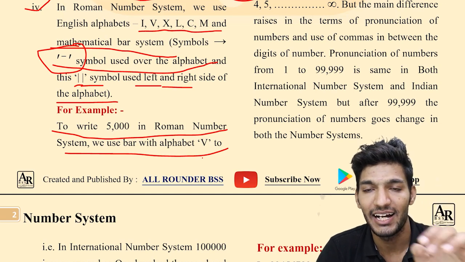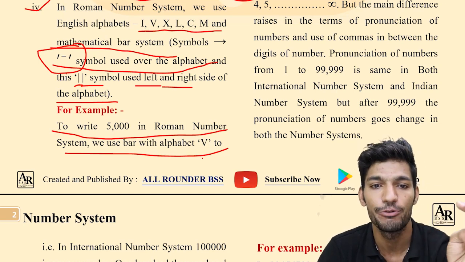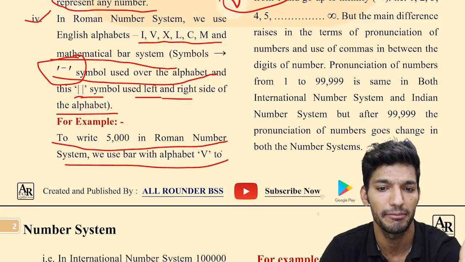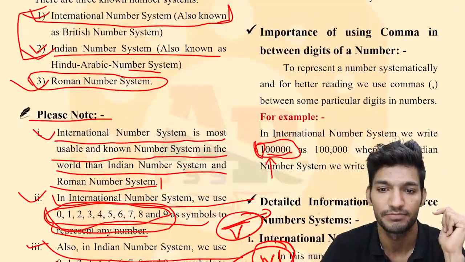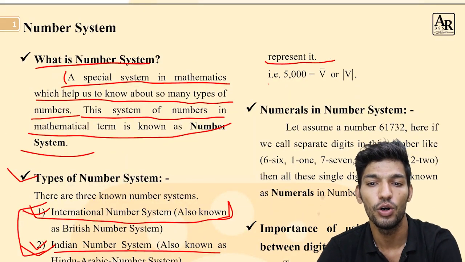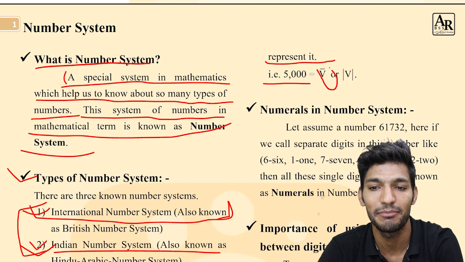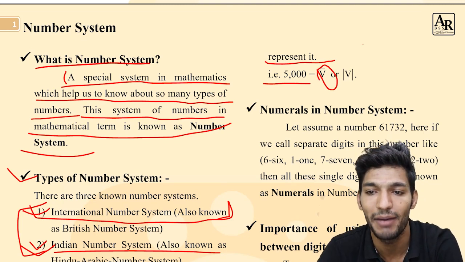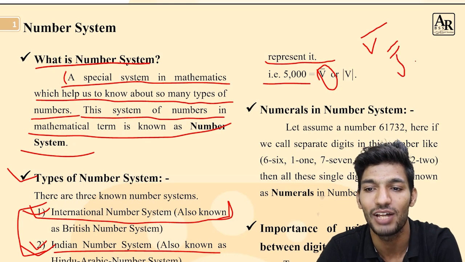And if we make a bar on any of I, V, X, then it will be multiplied by 1,000. So 5,000 will be represented by V and the bar. V bar represents 5,000.